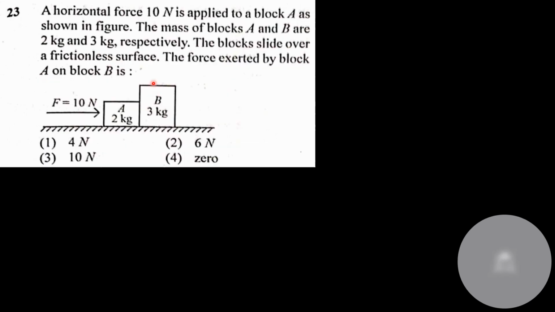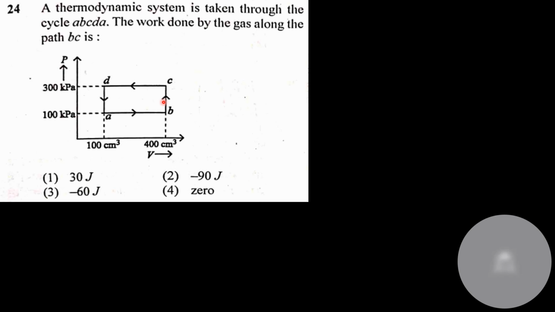Out here, simple problem from mechanics. Okay, what is the common acceleration? Common acceleration is equal to force: 10 is equal to 5 into a, or a is equal to 2 meter per second square. Now this normal contact force is being asked, no, and this normal contact force is accelerating this 3 kg block. So normal contact force is equal to 3 into common acceleration 2, which is equal to 6 Newton.